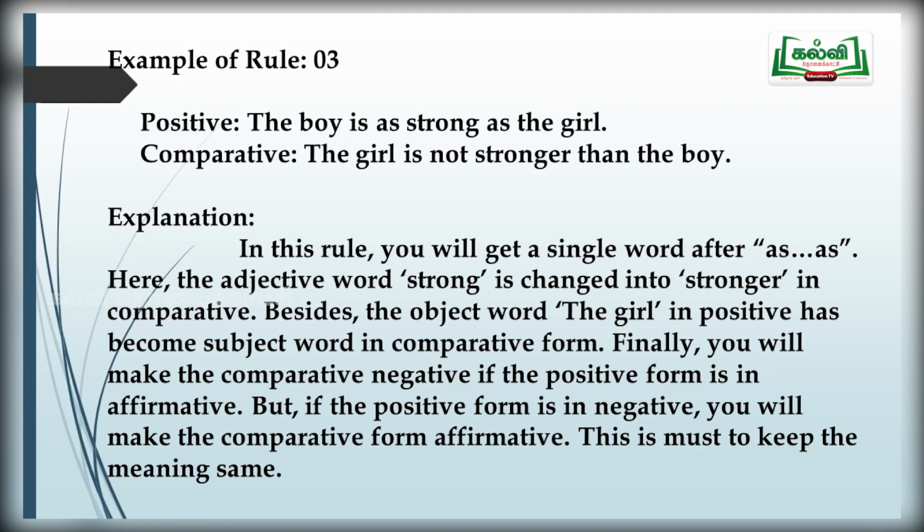Negative sentence will always have no or not. When your positive degree is affirmative, your comparative degree will have the negative form. Add not before the comparative degree of the adjective. Write the subject first: the girl is, the negative form, not, the comparative degree of the word strong, stronger than the boy.